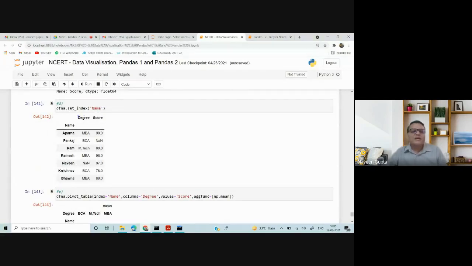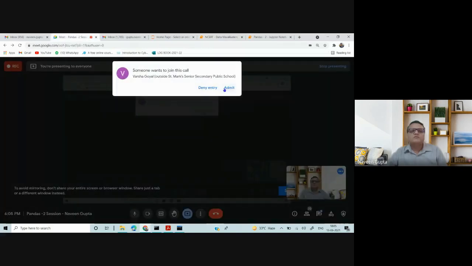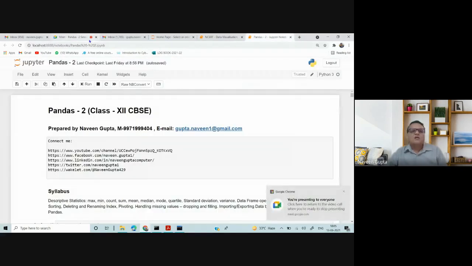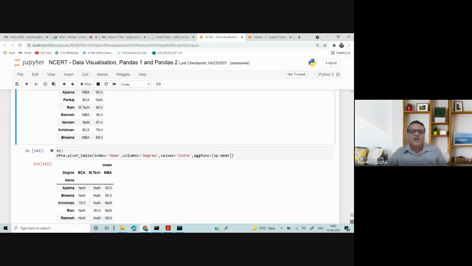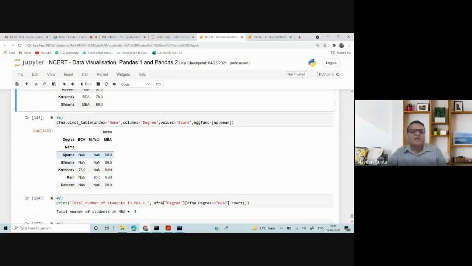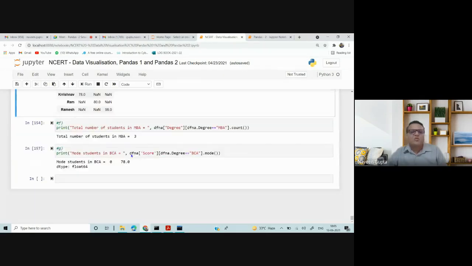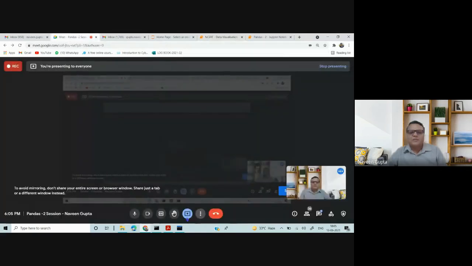I can group my data on the basis of degree: index as name and column as degree, with name on the index side, degree on the upper side, and values should be score. I'm using the aggregate function np.mean. You can see Aparna is in MBA with a mean percentage of 90. If we have two or three Aparnas, it will show me one Aparna with a value. This way we can do the pivoting.